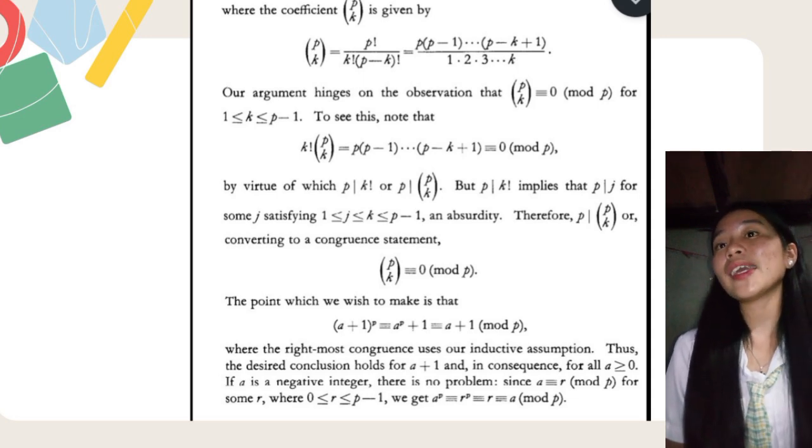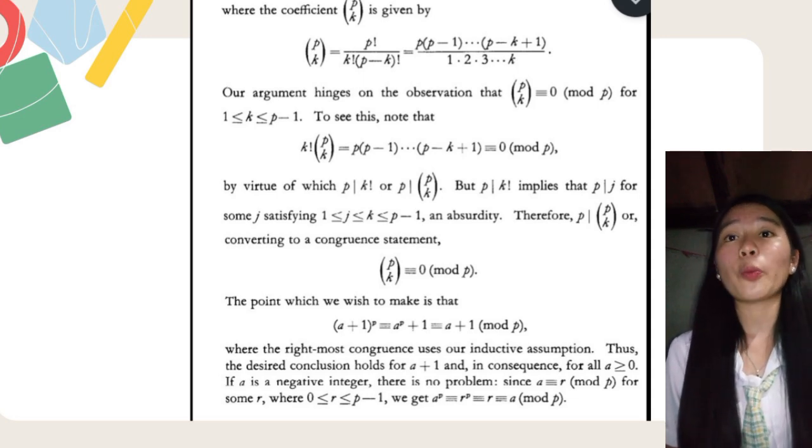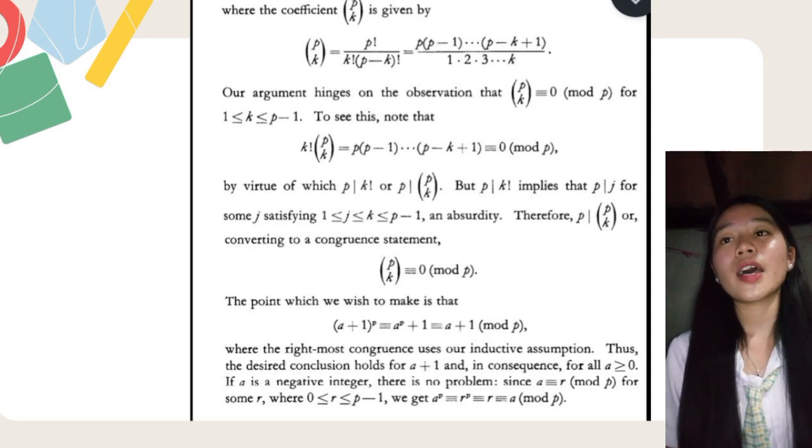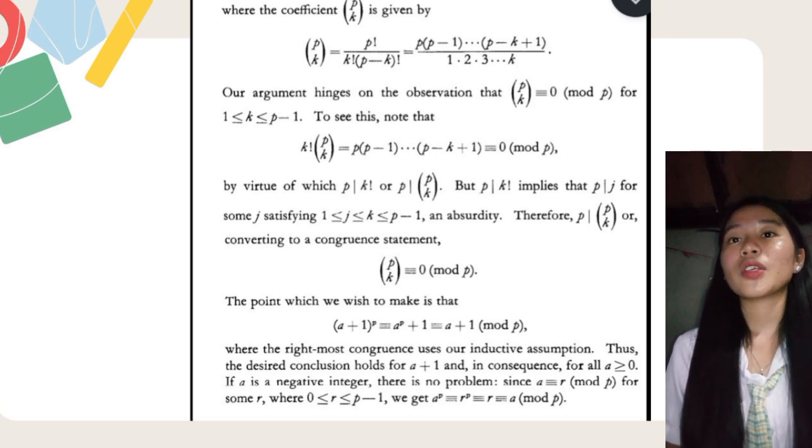If a is a negative integer, there is no problem, since a ≡ r (mod p) for some r, where 0 ≤ r ≤ p − 1. We get a^p ≡ r^p ≡ r, or ≡ a (mod p).